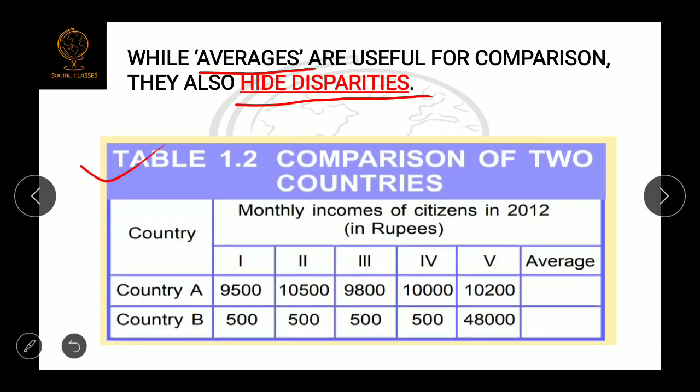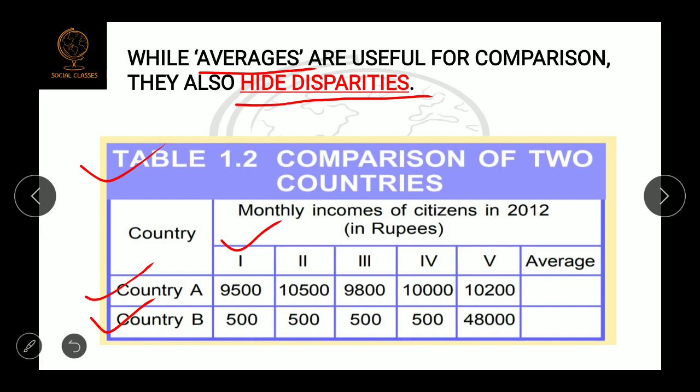Okay, so there are two countries, country A and country B. In country A there are 5 people, and in country B also there are 5 people. The income of all the 5 people of country A and country B is given in the table. Let's see. In country A, person 1 is earning 9,500 rupees, the second person is earning 10,500, the third person is earning 9,800 rupees, the fourth person is earning 10,000 rupees, and the fifth person is earning 10,200 rupees.